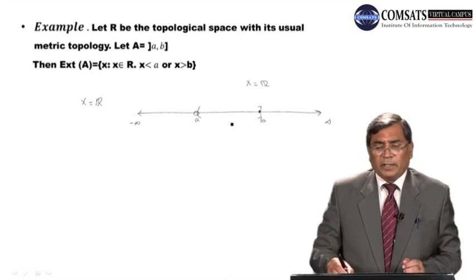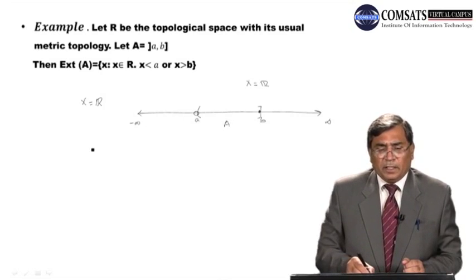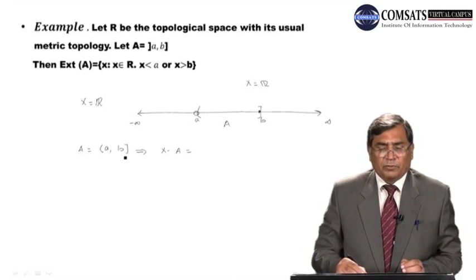Okay, we have to find the exterior. This is our A. We have to find the exterior of this set A. Now if A is equal to, as given, (a, b], which can be written in this way as well, then X minus A, as you know, will be equal to the complement of this set.